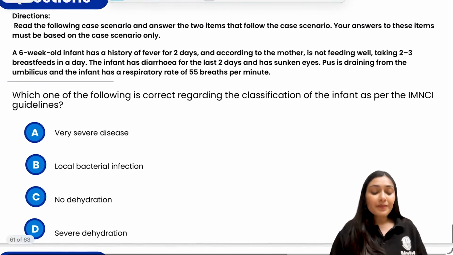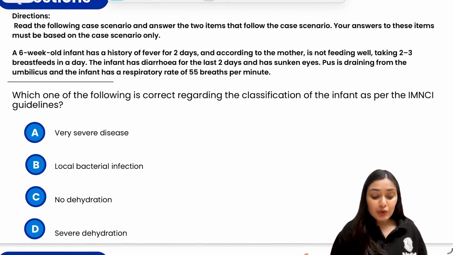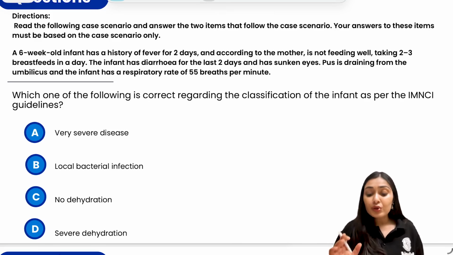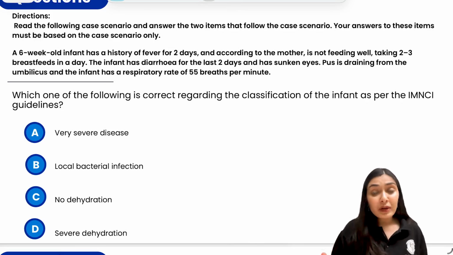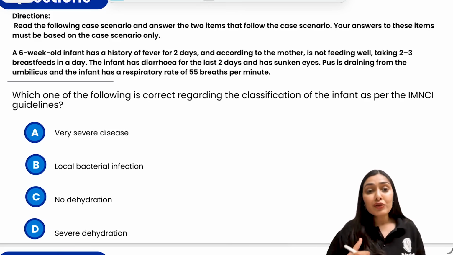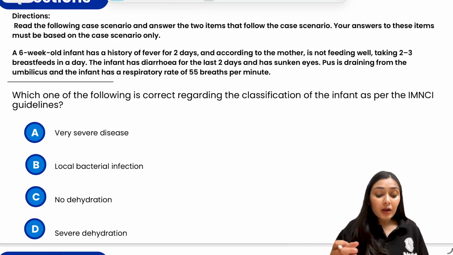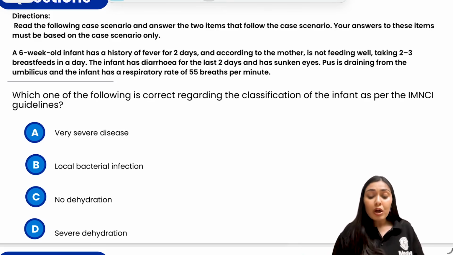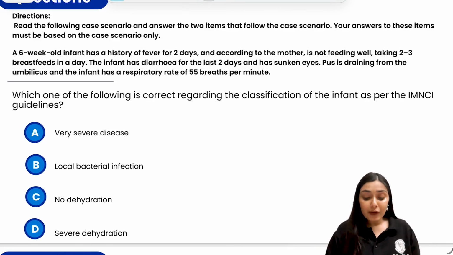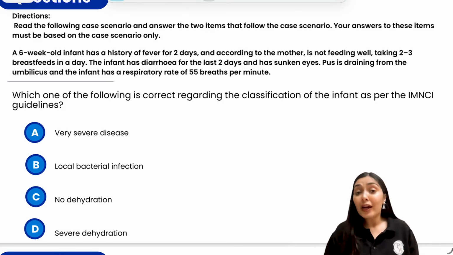So let's move to the next question. They have this question in 2 parts. The first part says that we have a 6-week-old infant who has a history of fever for 2 days, and according to the mother, he's not feeding well. He's taking 2 to 3 breastfeeds in a day, which is actually very less. A child should feed every 2 to 3 hours, so that means 8 to 12 feeds in a day. The infant has had diarrhea for the last 2 days, has sunken eyes, so that means the child is also dehydrated, has pus draining from the umbilicus, and has a respiratory rate of 55 breaths per minute. Which of the following is correct regarding the classification of the infant as far as IMNCI guidelines are concerned?